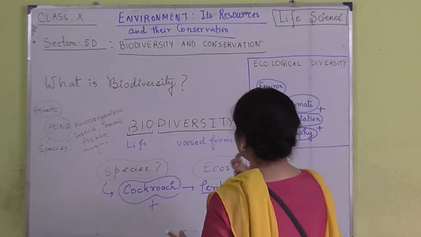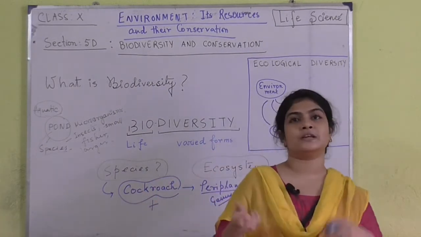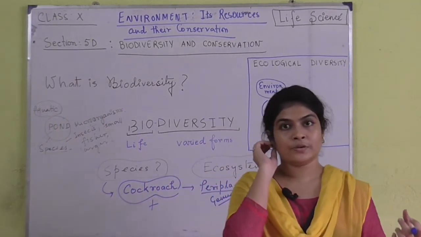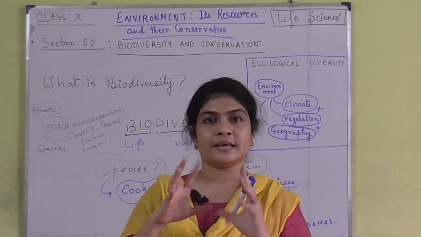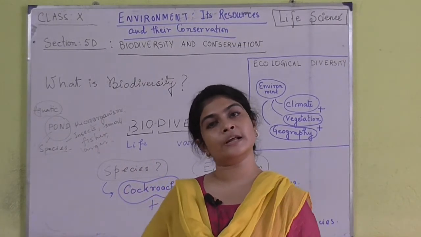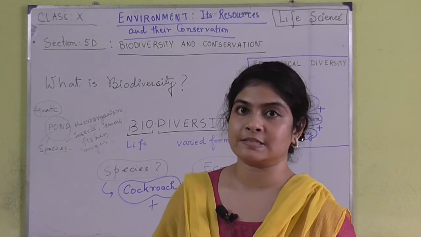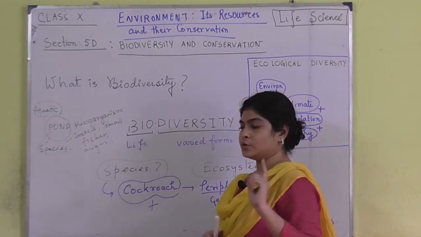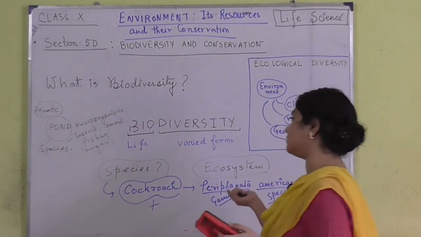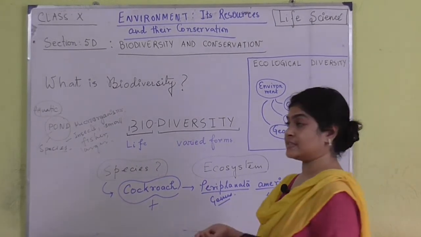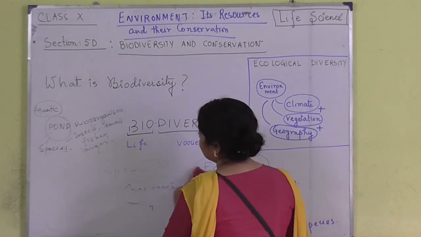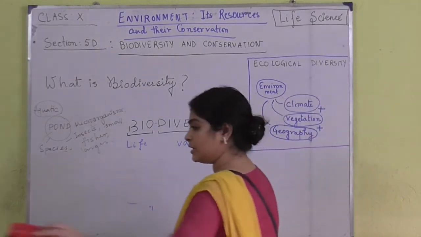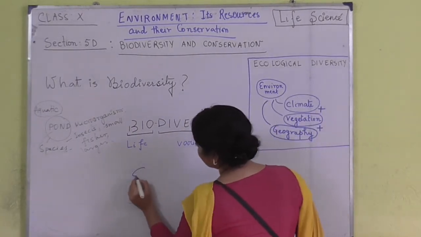Suppose the Royal Bengal tiger can interbreed with another Royal Bengal tiger, an Asiatic lion can interbreed with another Asiatic lion, right. So this is species, that means they are similar looking organisms which can interbreed among themselves. Why am I telling you this? You will understand this later when I explain species diversity and genetic diversity, then you will understand that. And the next one which you need to have a clear idea about is ecosystem.